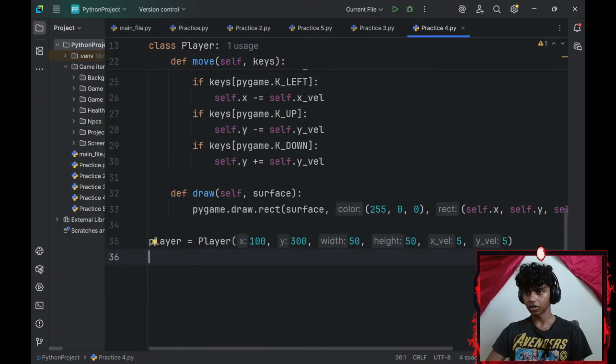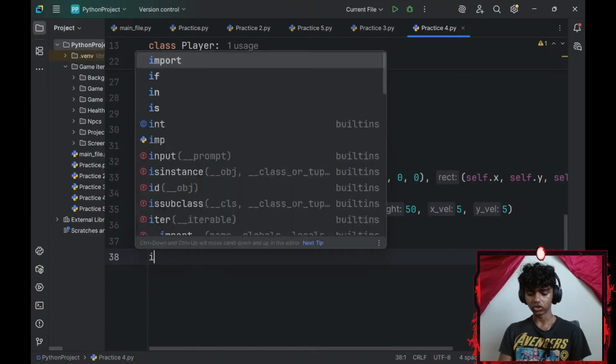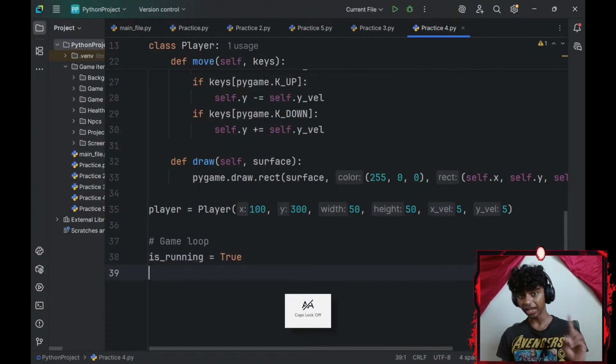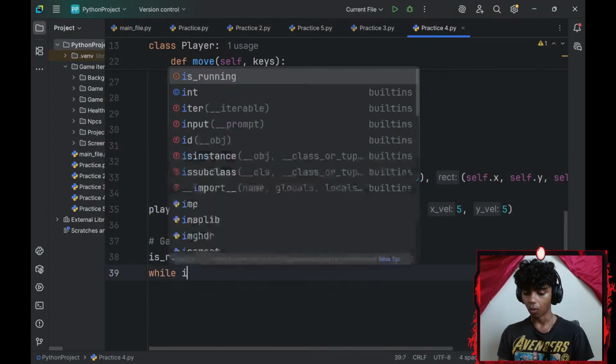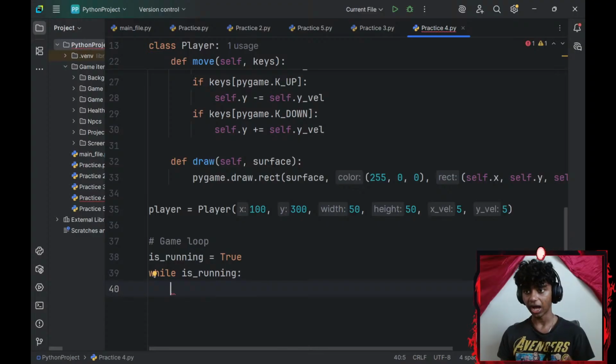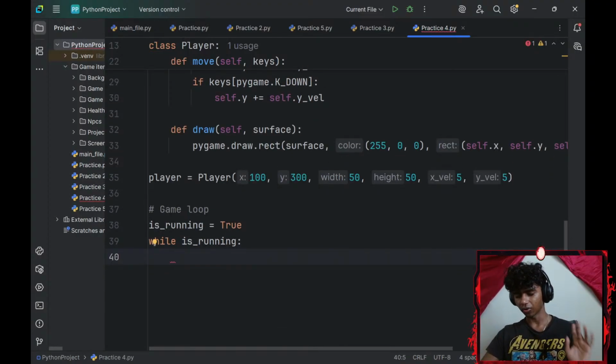Alright, so now let me go ahead and add my game loop. For my game loop, I'll create an is_running boolean variable and set that equal to true, and then I'll add a while loop. So while is_running, while my program is running, I will add FPS, but apparently my FPS needs to go at the bottom, so I will skip over my FPS and my event loop, and I will add my keys.